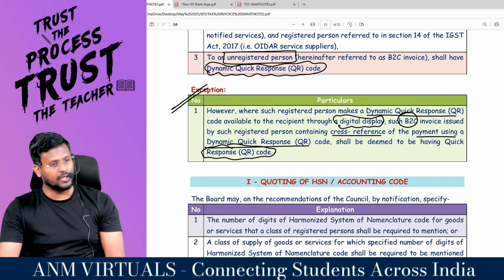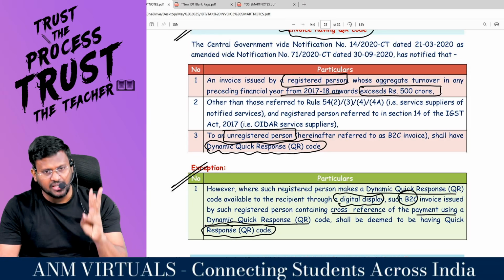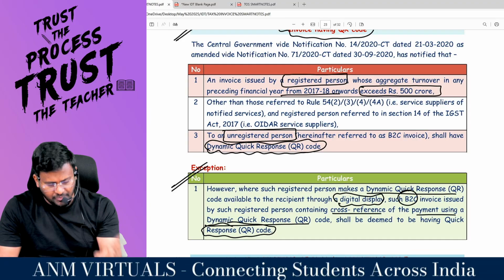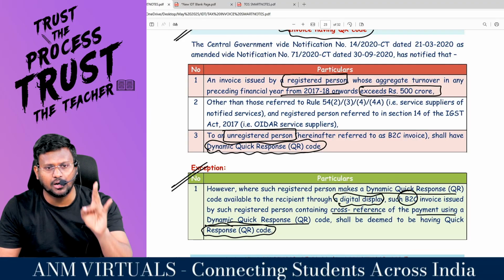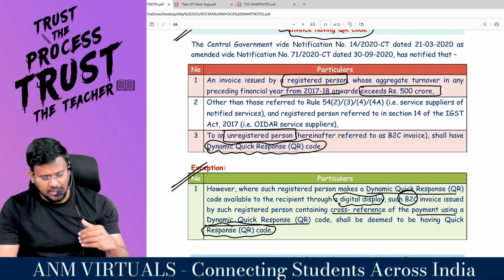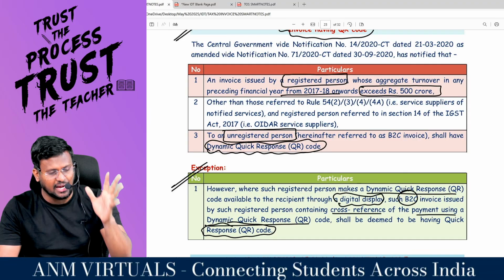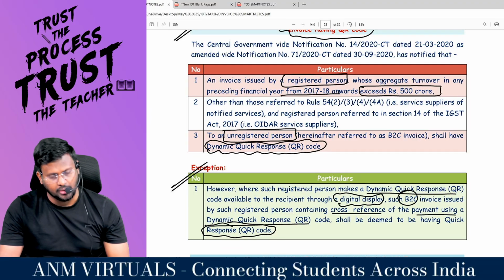Are you all really with me? That means if you are a registered person, if your aggregate turnover in any of the previous years from 17-18 exceeds 500 crore, and you are supplying to an unregistered person, sir, you shall have a dynamic QR code. Are you all really with me?